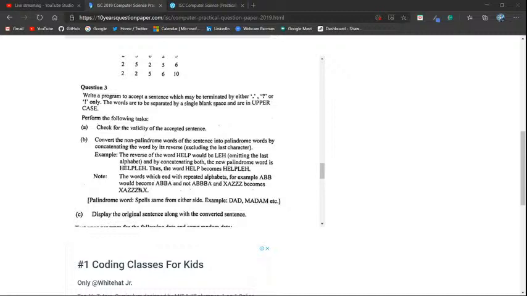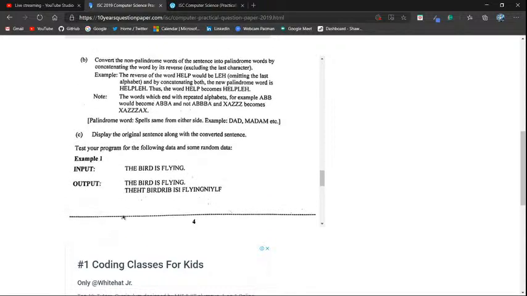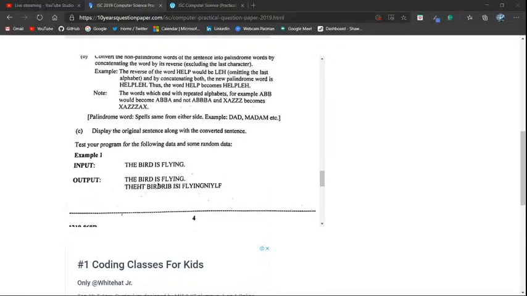Okay, so let's input this over here. The reverse of the word help. Wait, I need to see more detail, like a sentence. Like the bird is flying. That's a nice sentence. Oh wait, I need to input in capital. THE BIRD IS FLYING.